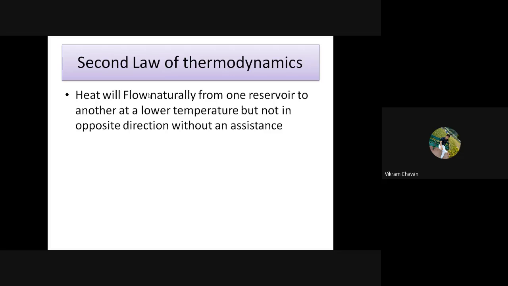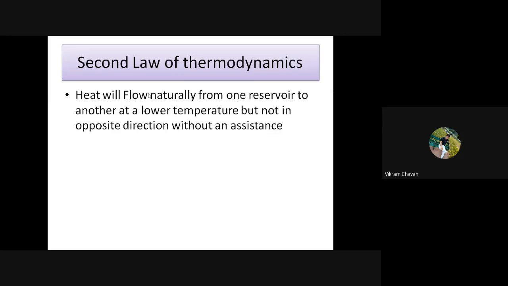If you want to transfer heat from a low temperature region to a high temperature region, then you have to perform some work, or some external agency is required to perform work on the system, so that heat will be transferred from the low temperature region to the high temperature region. Naturally, heat is transferred from the high temperature region to the low temperature region, or from source to sink.